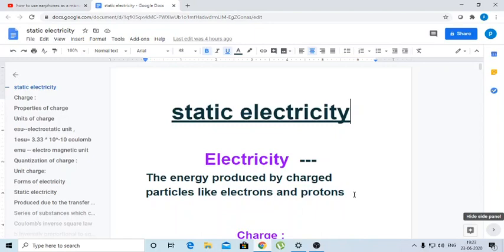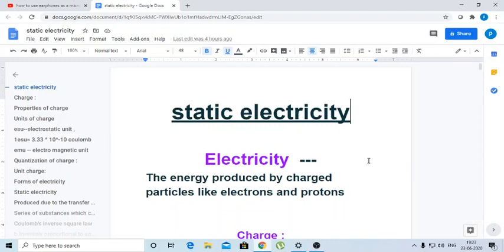Here it is very important to know the basic concepts of static electricity before entering into further topics like electromagnetism, electromagnetic induction and other related topics. Unless you know thoroughly the basic properties of static electricity, it is not possible for you to understand the main concepts of electromagnetism and other related topics.